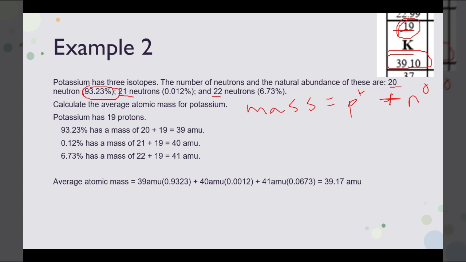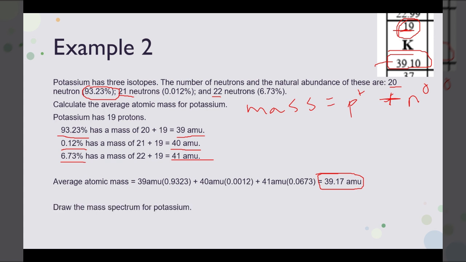So the average atomic mass would be the mass of the isotope times its percent changed into a decimal, plus the mass of the next isotope times its percent changed into a decimal, plus the mass of the last isotope times its percent changed into a decimal, and we get 39.17 AMU, which is very close to 39.10 AMU. Again, these won't be exact because the percentages only go to the hundredths place. They don't go as low as they might need to. Some values might be rounded.